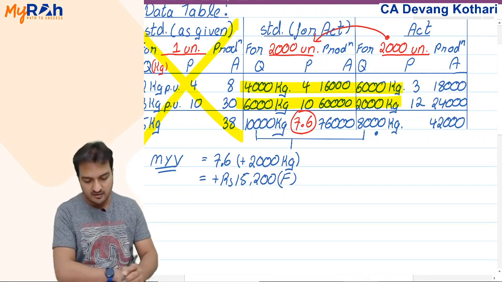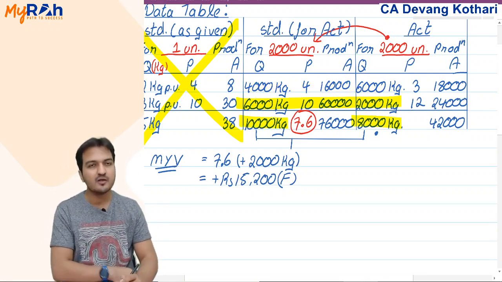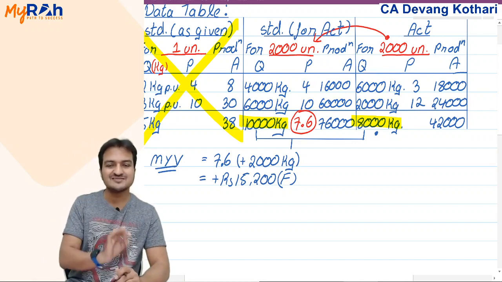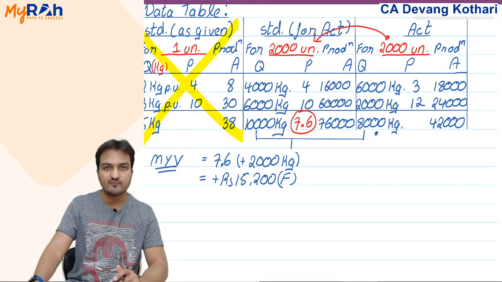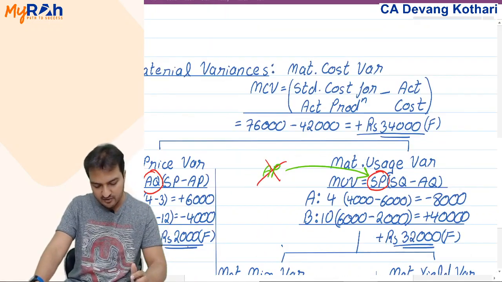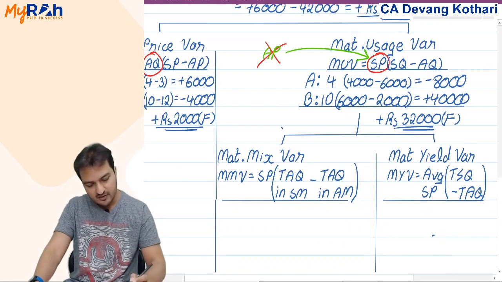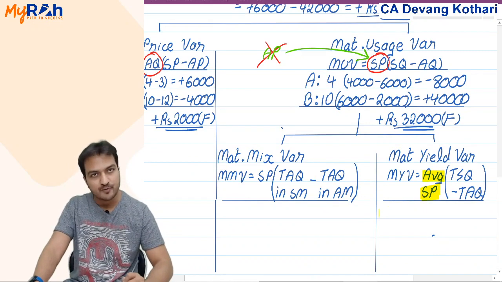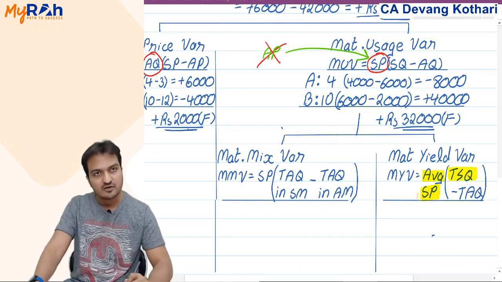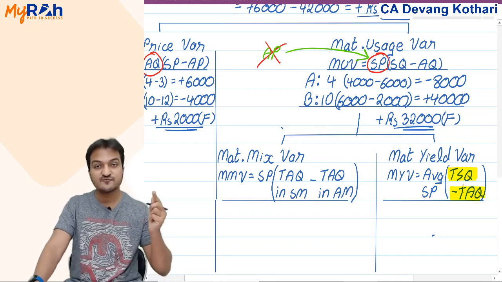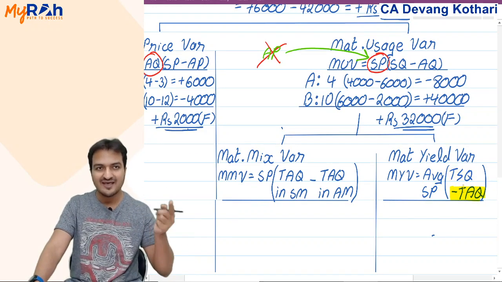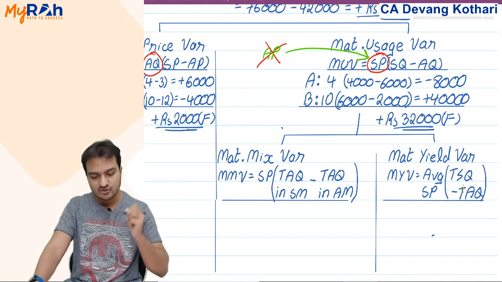Rather, I have directly taken the difference of the total. Hence, my formula for yield variance is average standard price into total standard quantity minus total actual quantity. TSQ stands for total standard quantity. TAQ stands for total actual quantity.